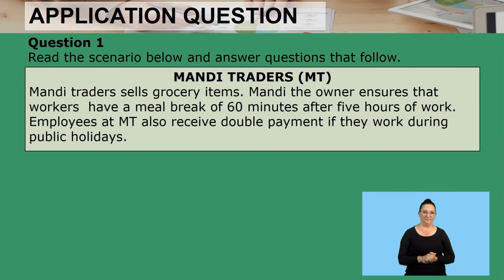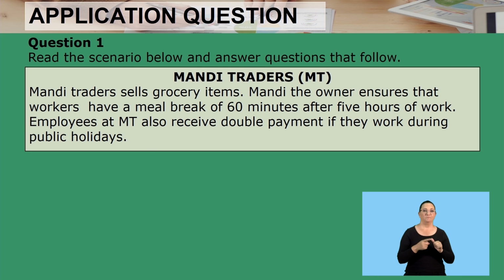Impact of Recent Legislation on Businesses. So, for today, we'll be focusing on the application questions on the two legislations that I just mentioned. For question number one, we're starting off with the scenario. It says, read the scenario below and answer the questions that follow.